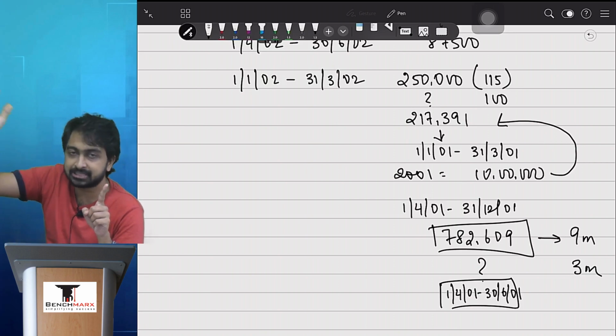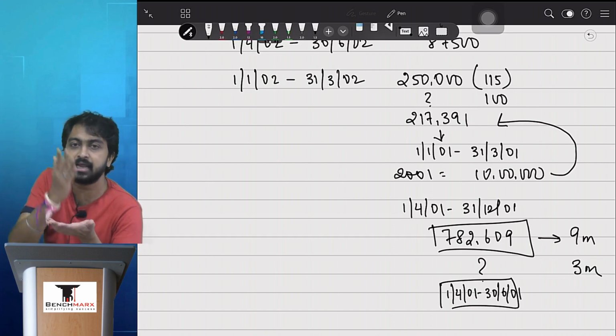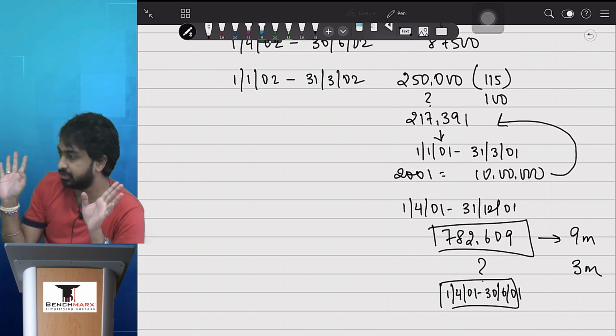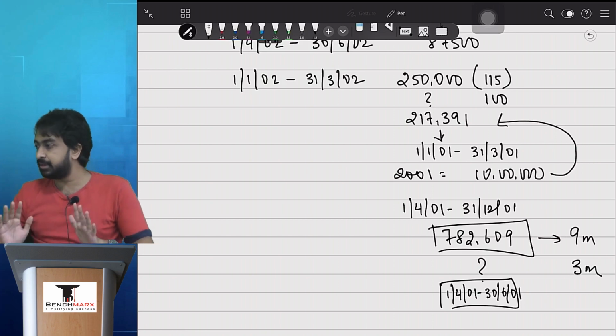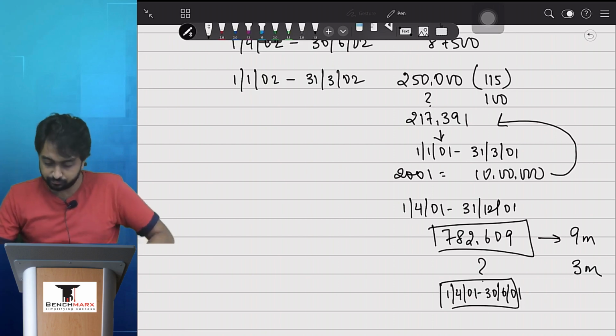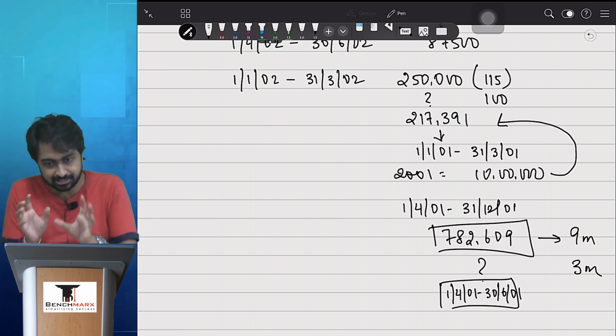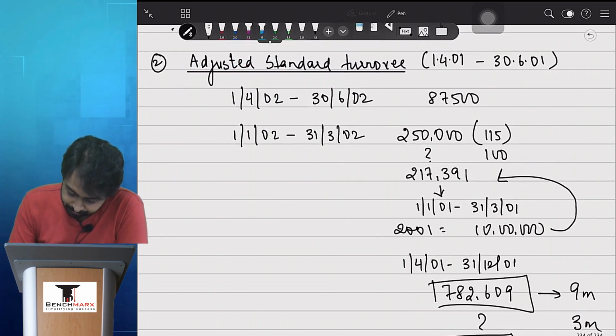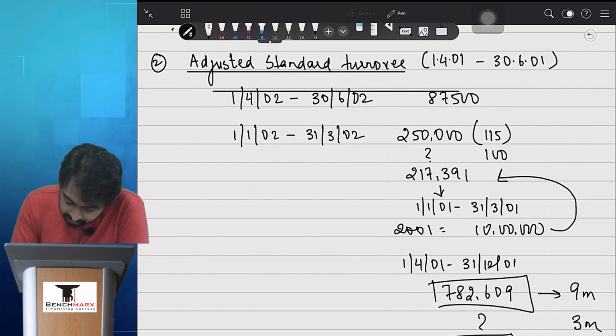So if 9 months is this much, how much is 3 months? We'll get April, May, June. And this is the standard turnover. Clear? फेयर में करें? हाँ, तो ये मैंने रफ में किया because I had to ask you guys some numbers. Now we'll present this properly.